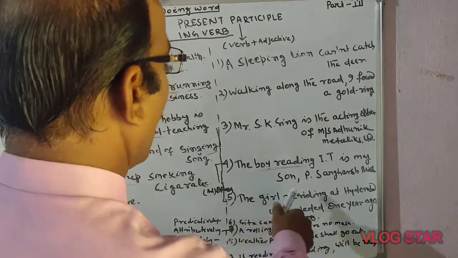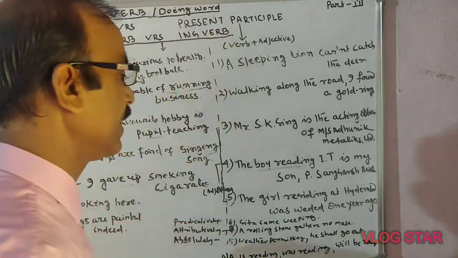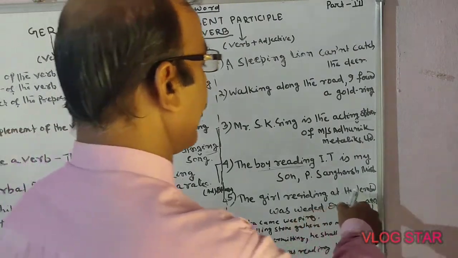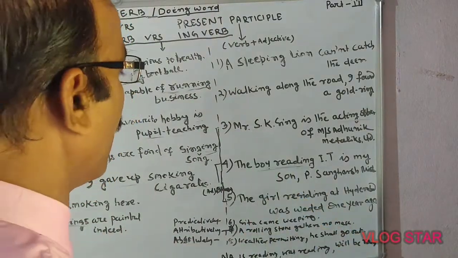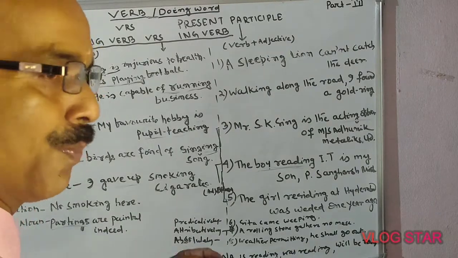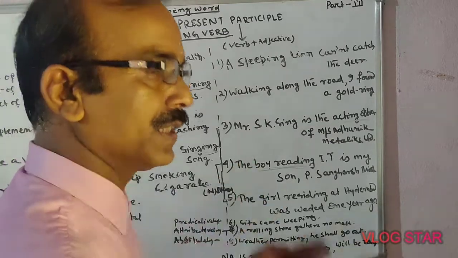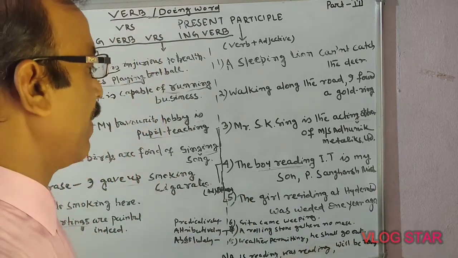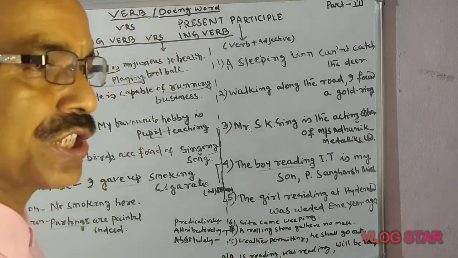Next one is: the girl residing at Hyderabad was wedded 1 year ago. If I change this into a clause, how will the separate sentences be? The girl residing at Hyderabad, she was wedded 1 year ago.